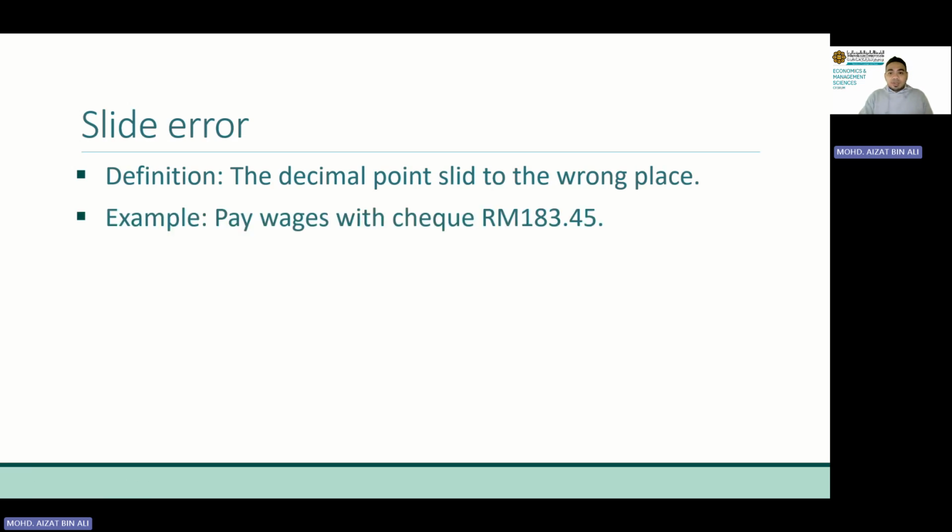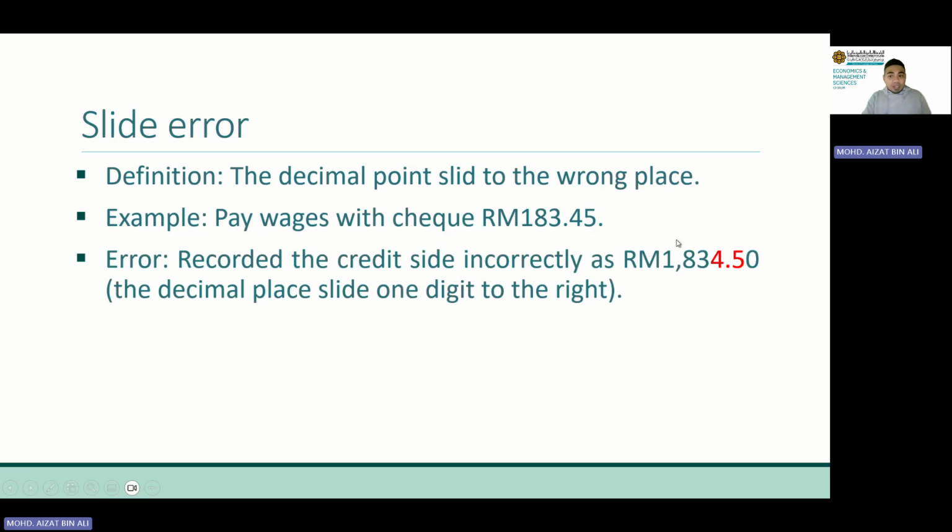Example here, the transaction is pay wages with check 183 ringgit and 45 cent. This is the correct amount. I want you to look at the decimal point here, between digit 3 and digit 4. Imagine this decimal point slid to the right. It moved to this position between 4 and 5. How much does it become? It turns into 1,834 ringgit and 50 cent. So basically the decimal point moves to another place.